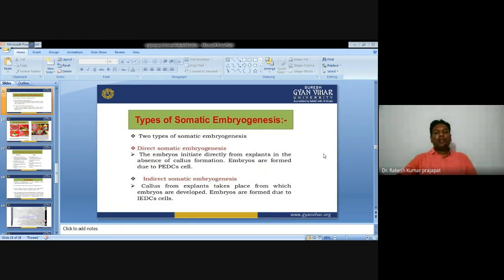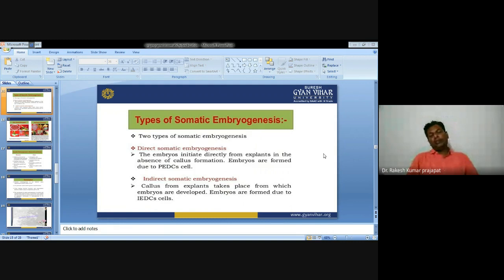Now, if we talk about the types of somatic embryogenesis, there are two types: direct somatic embryogenesis and indirect somatic embryogenesis. In direct somatic embryogenesis, embryos are formed directly from the explant in the absence of callus. Embryos are formed due to pre-embryogenic determined cells.